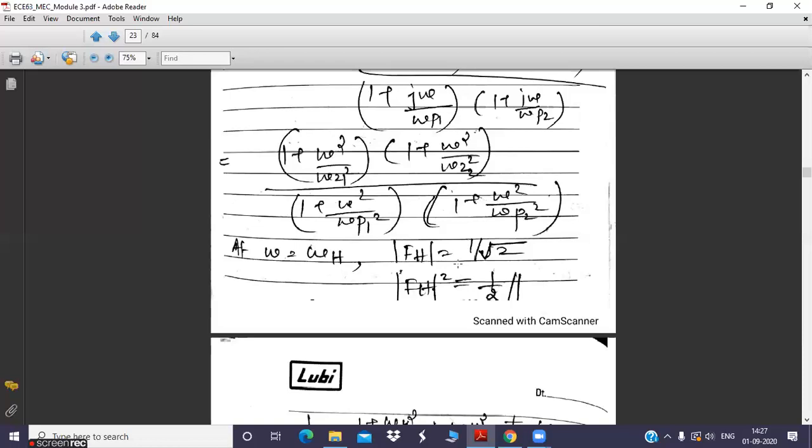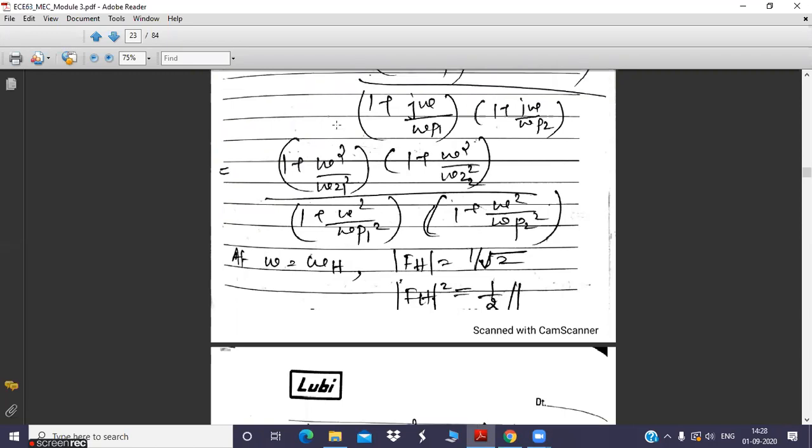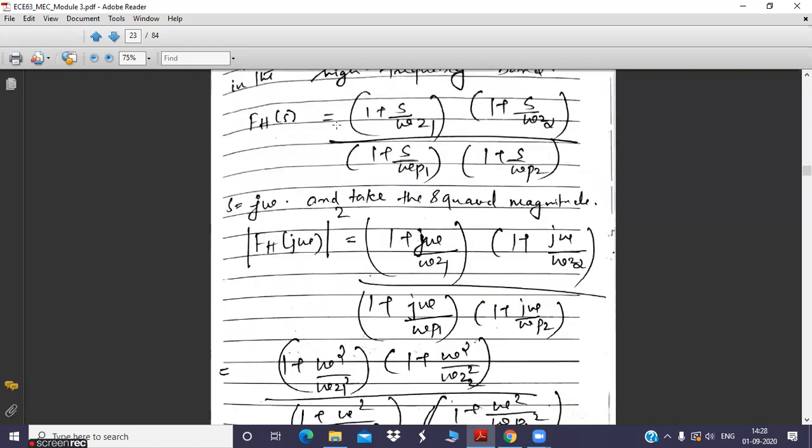So it is very much clear that when you put omega as omega h, the 3 dB cutoff frequency, the magnitude of this entire function will become 1 by root 2, so that the squared magnitude will become 1 by 2, because 1 by root 2 the whole square is nothing but 1 by 2. On the left hand side of this equation, we have already found the squared magnitude of the function.